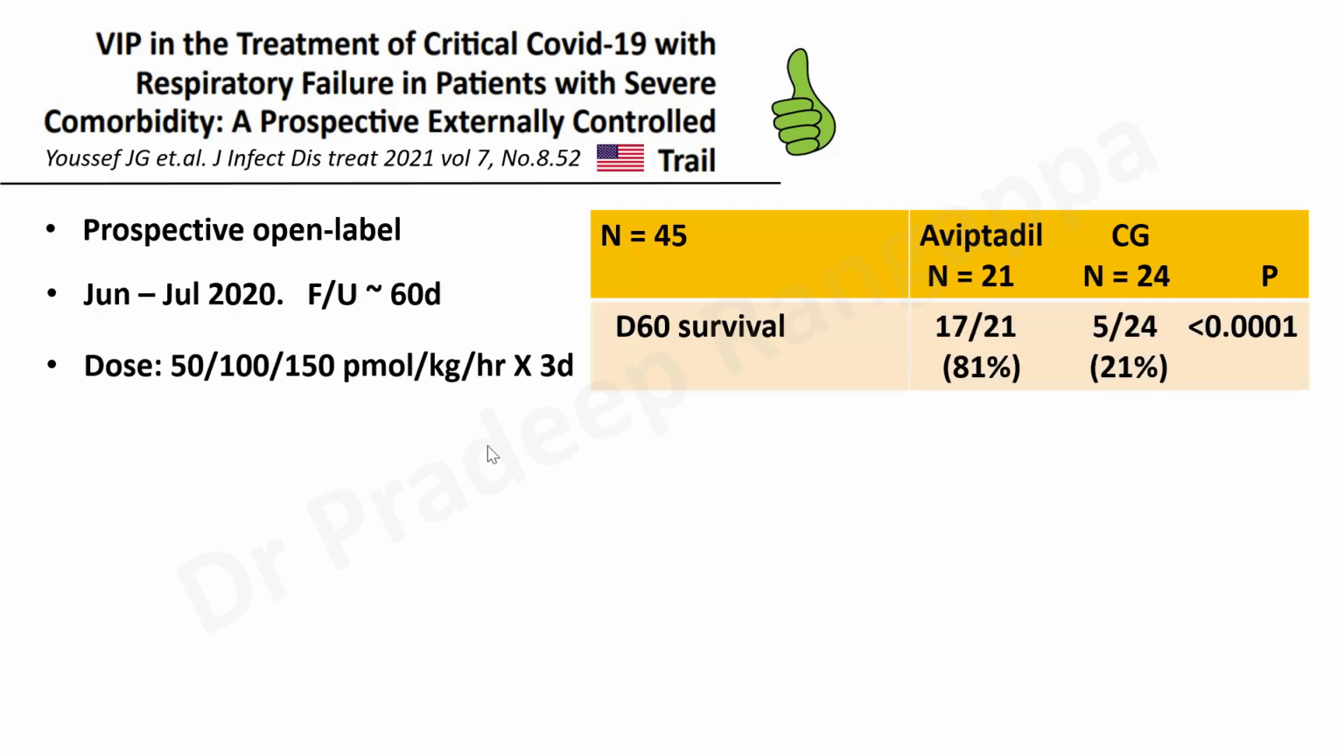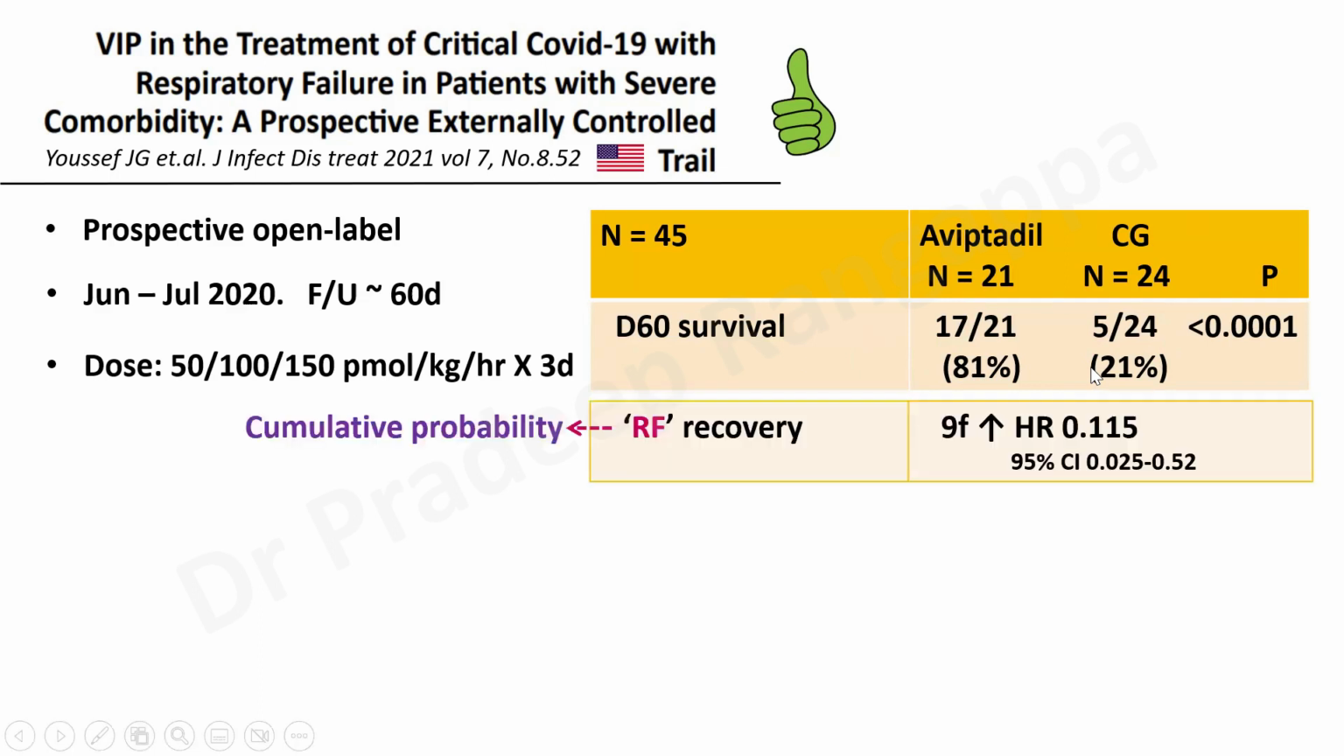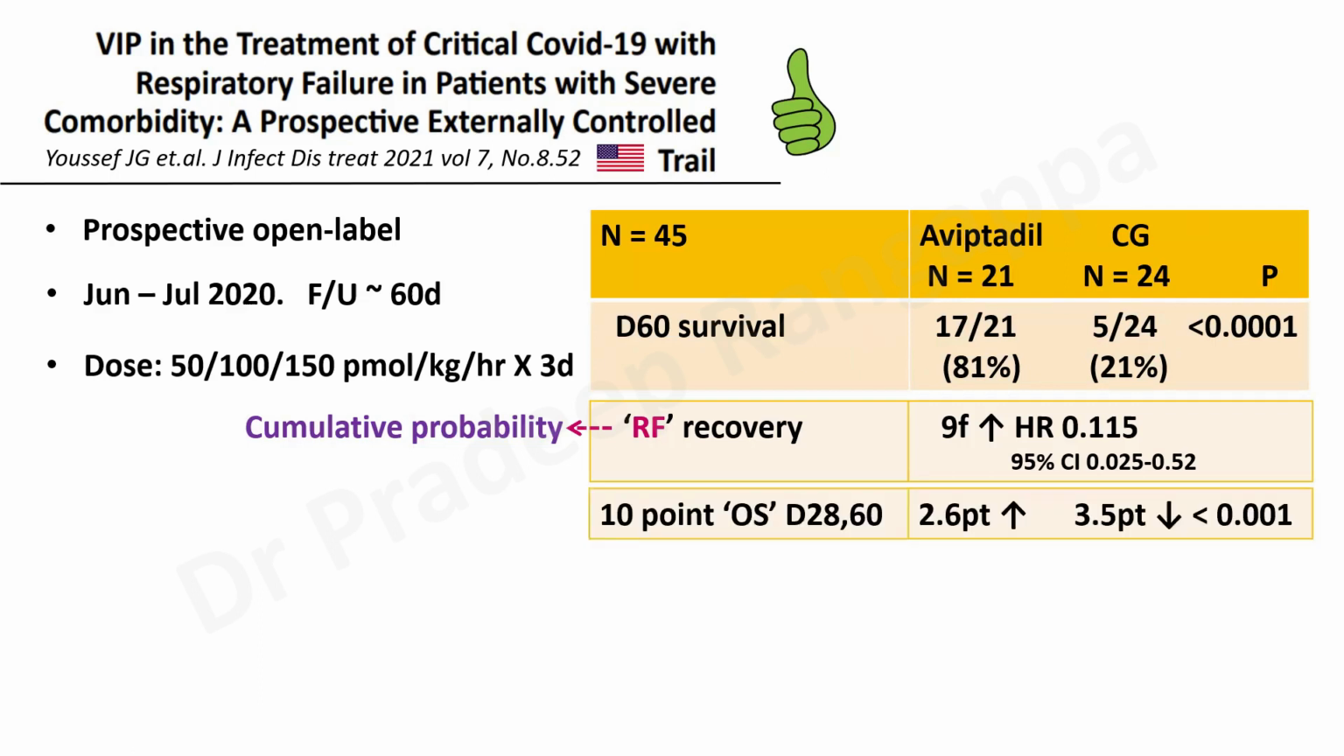It was a small study, 45 patients, 21 in the Aviptadil group and 24 in the control group. They looked at day 60 survival: 81% survived with Aviptadil as compared to 21% in the control group. And for respiratory failure recovery, the cumulative probability increased 9-fold in Aviptadil, and that was statistically significant. In the 10-point ordinal scale at day 28 and day 60, there was a 2.6-point increase in Aviptadil, while in the control group there was a 3.5-point decrement. All were statistically significant, so although it was a small study, it showed improvement in all the endpoints.